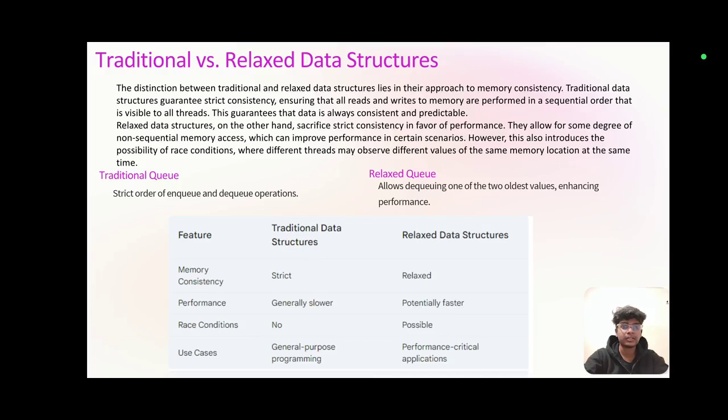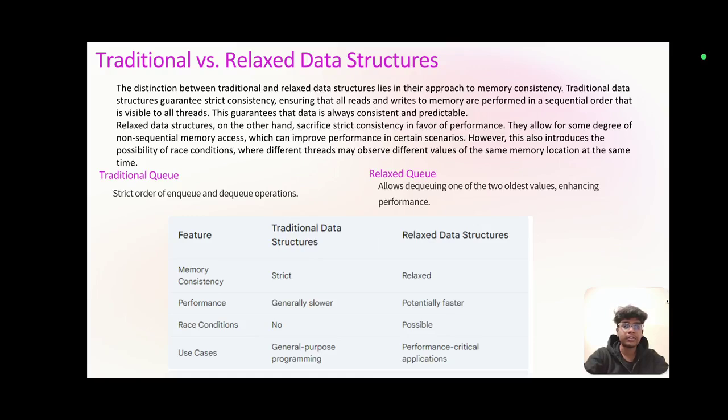Relaxed data structures sacrifice strict consistency in favor of performance. They allow for some degree of non sequential memory access, which can improve performance in certain scenarios. However, this also introduces the possibility of race conditions, where different threads may observe different values of the same memory location at the same time.